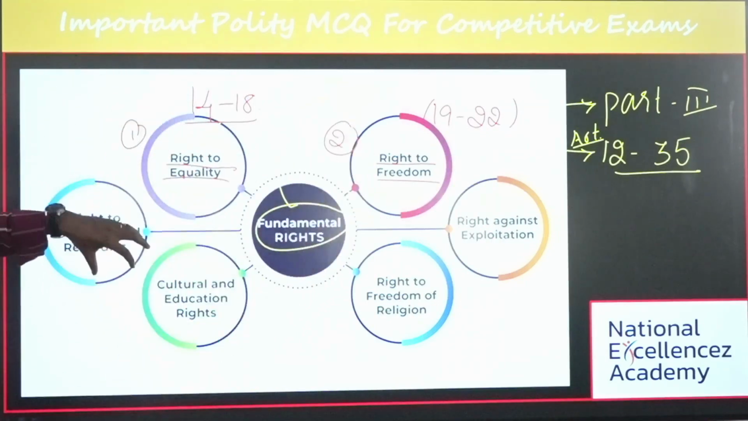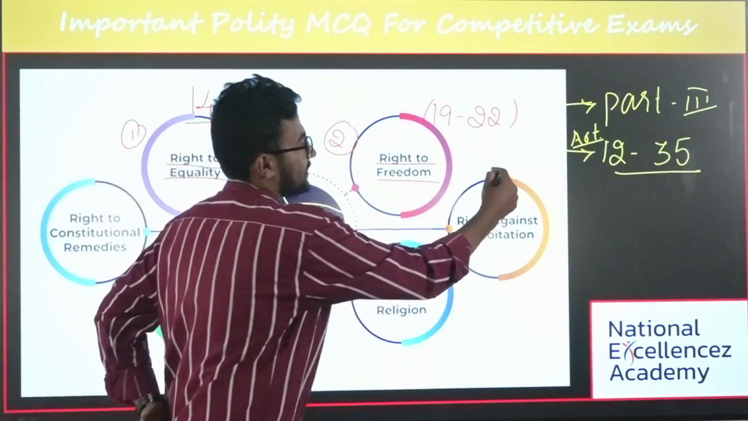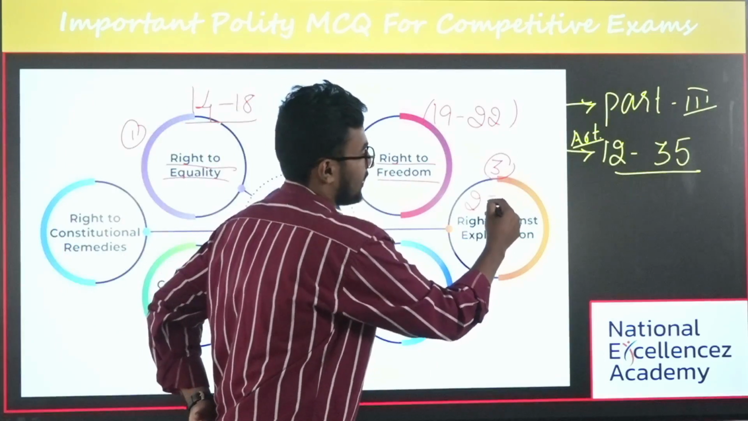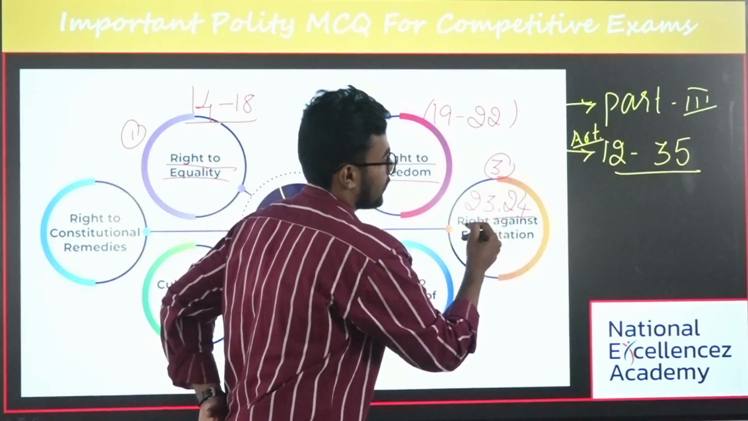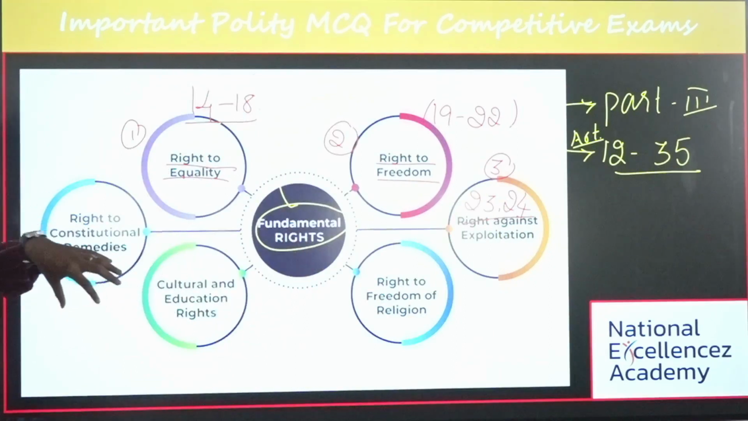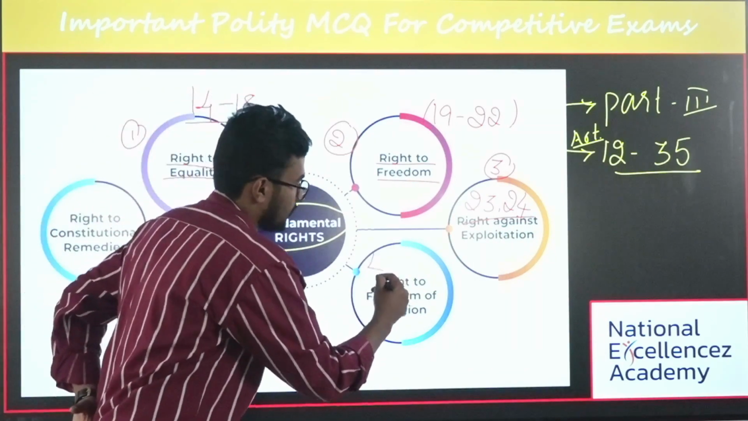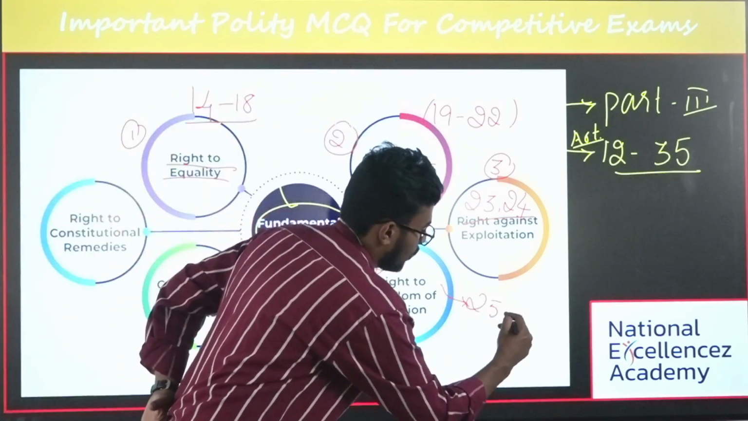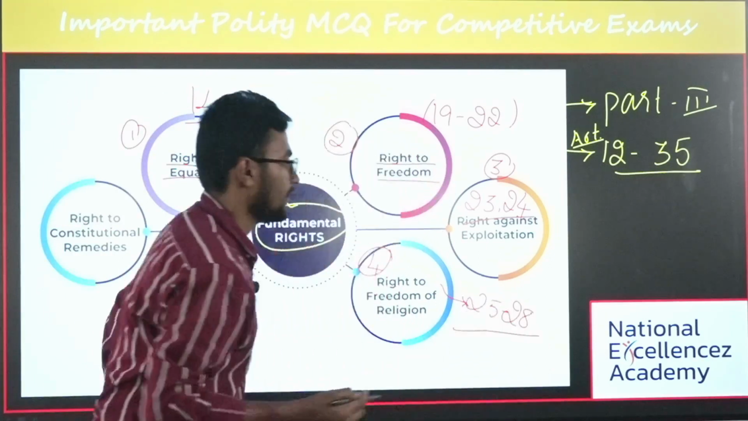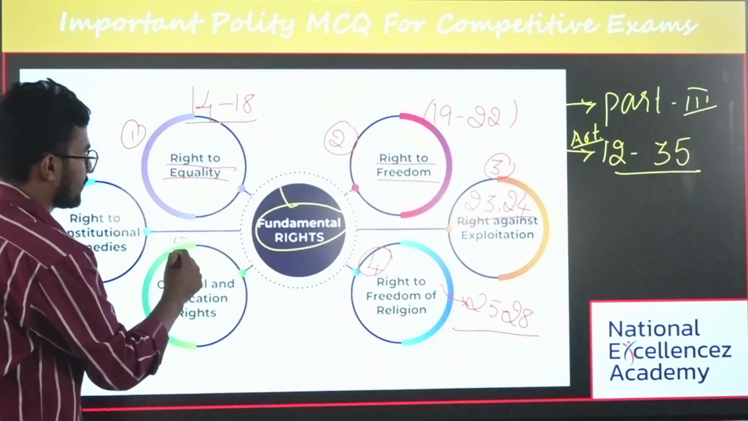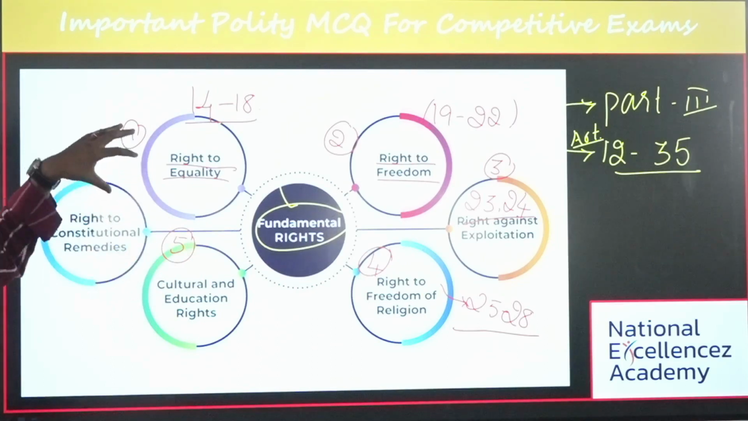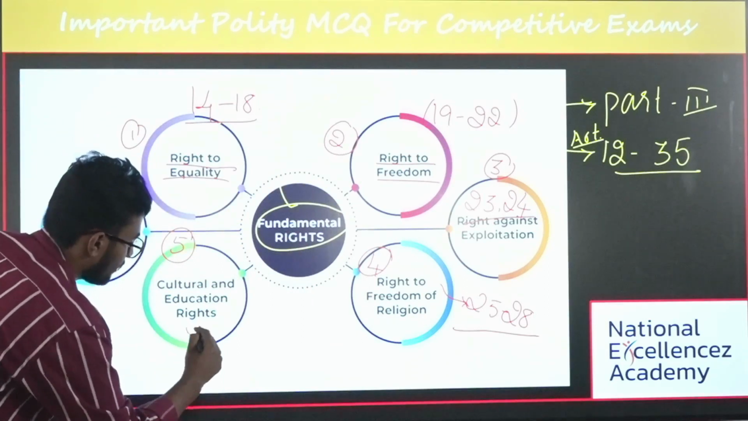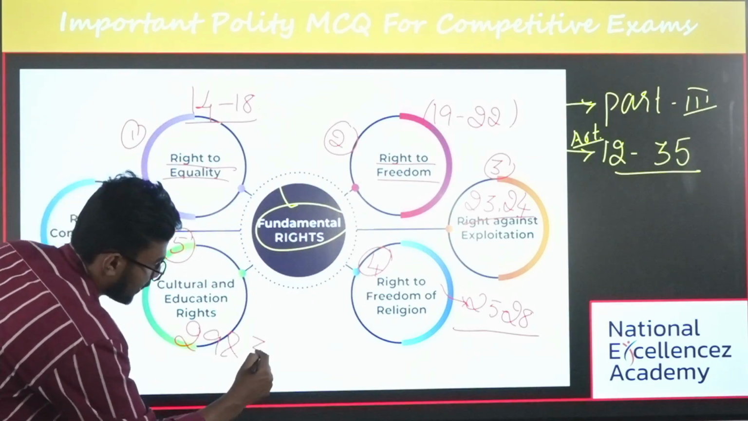And the third important right is the right against exploitation, which is Articles 23 and 24. The fourth important one is the right to freedom of religion, Articles 25 to 28. And the fifth fundamental right is the cultural and educational rights, which are Articles 29 and 30.